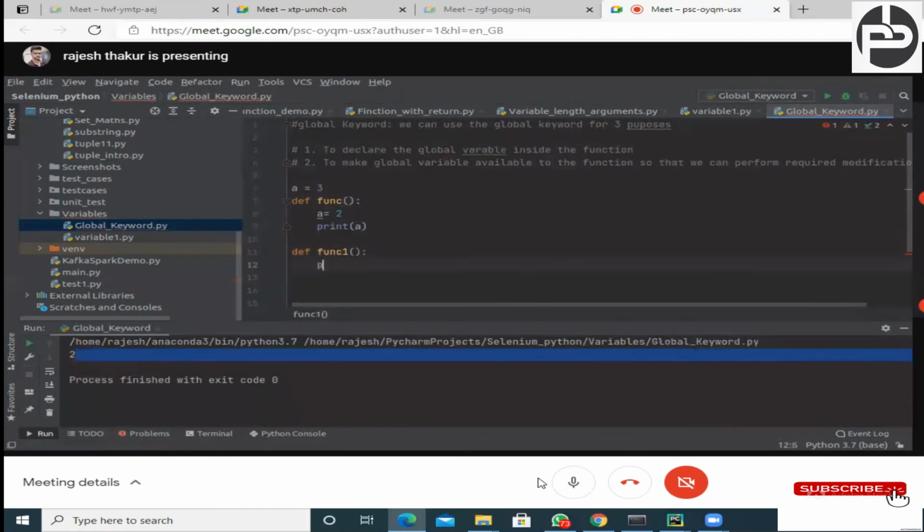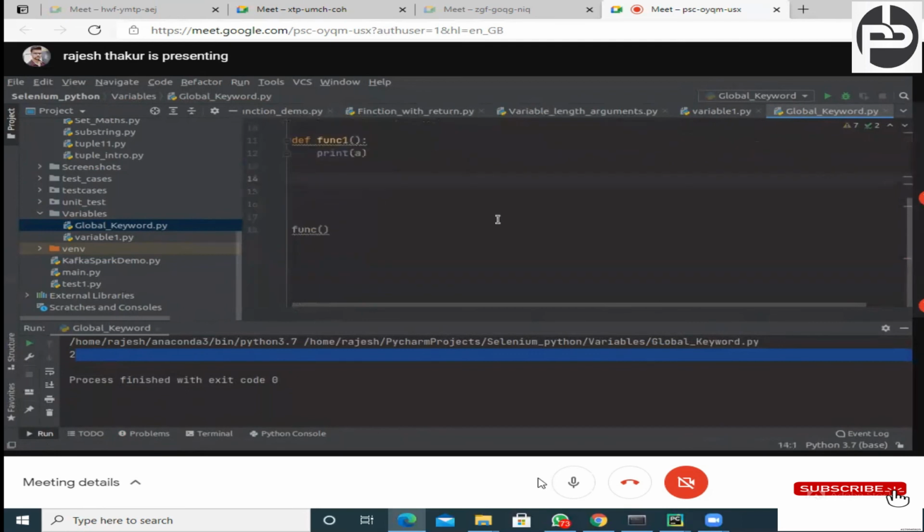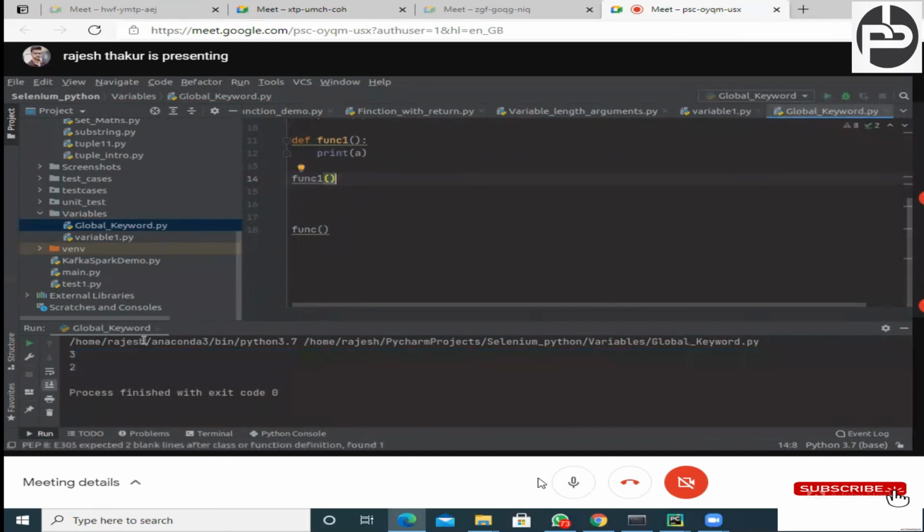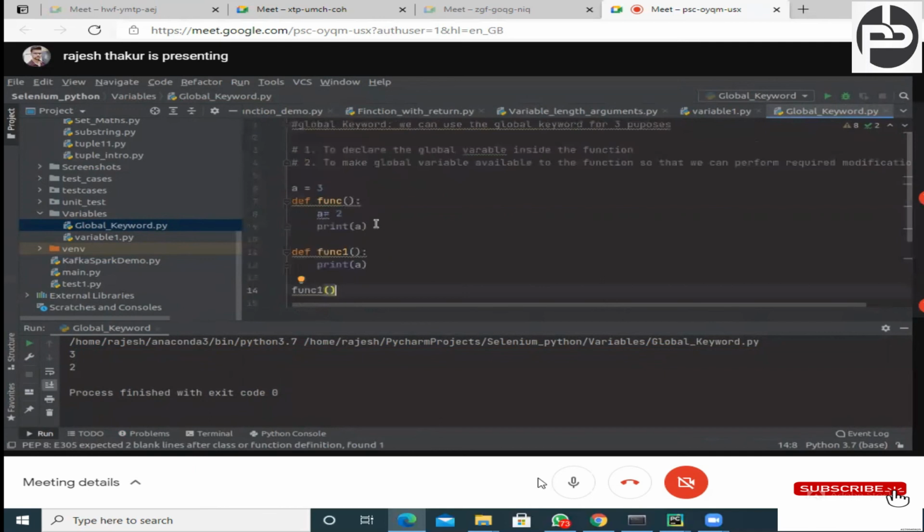And here print a. So what will it print? Can anyone please help me? If I call function 1, what will it print, 2 or 3? Yes, if we call this function 1, it will print 3. No doubt. Now just try to understand. You understood, right?